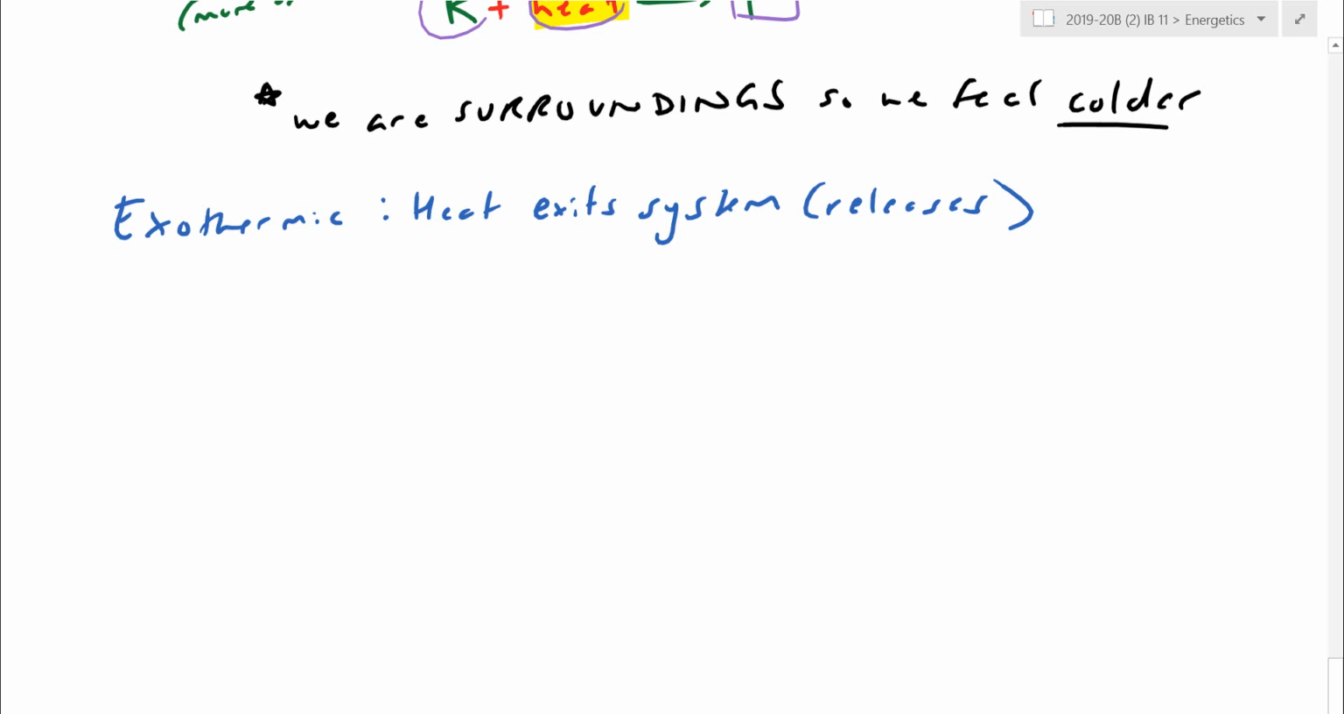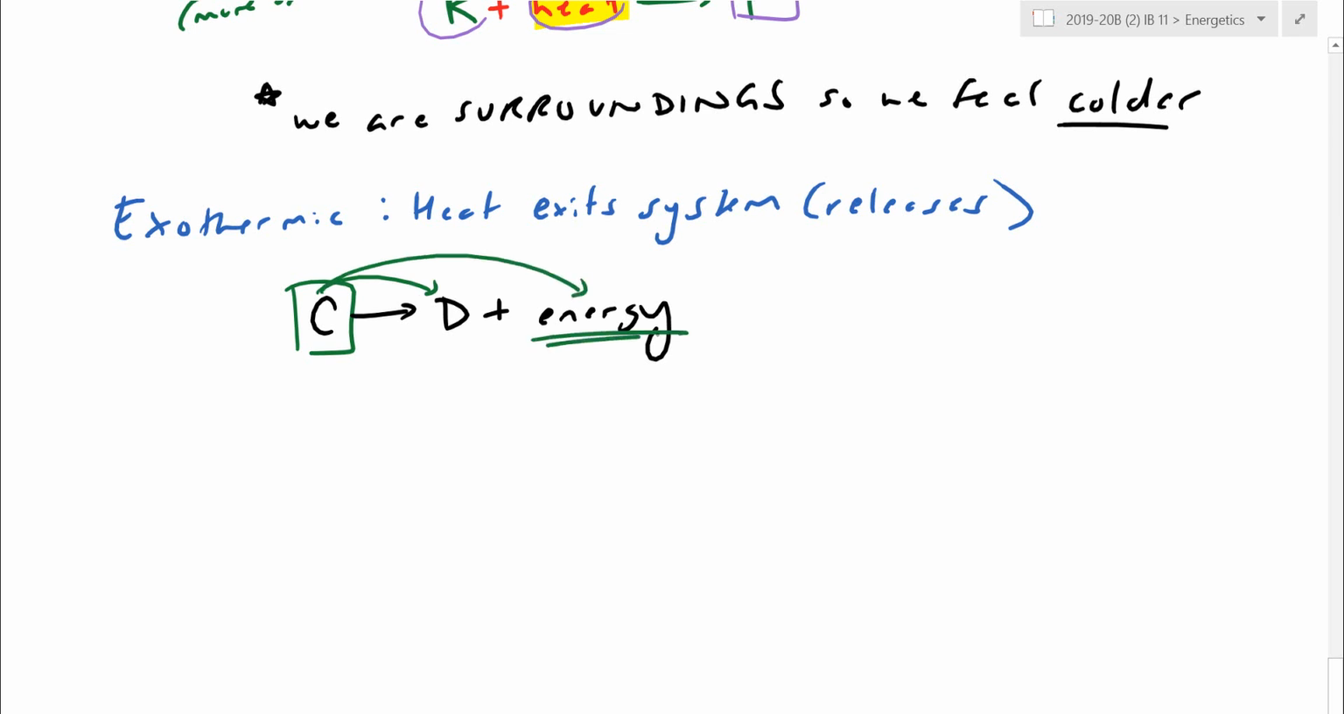Two ways of showing exothermic here. I may have chemical C becoming chemical D. I'm going to spit off an energy term here, plus energy. This means as C becomes D, chemically speaking, it ends up releasing energy. This energy is now free to go. That's the energy that actually leaves the system. We're going to spend about a week and a half, 2 weeks or so finding 6 or 7 different ways of figuring out how much energy this is going to be.